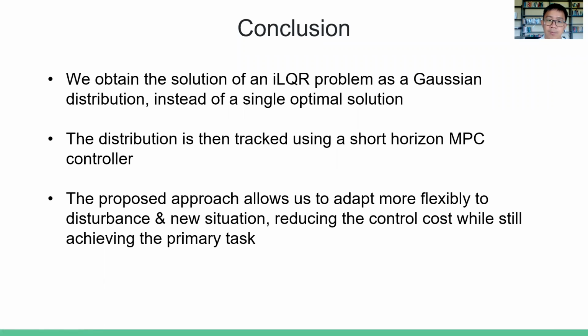In conclusion, we have obtained the solution of an ILQR problem as a Gaussian distribution instead of a single optimal solution. The distribution is then tracked using a short horizon MPC controller, and the proposed approach allows us to adapt more flexibly to disturbance and new situations while reducing the control cost and still achieving the primary task.